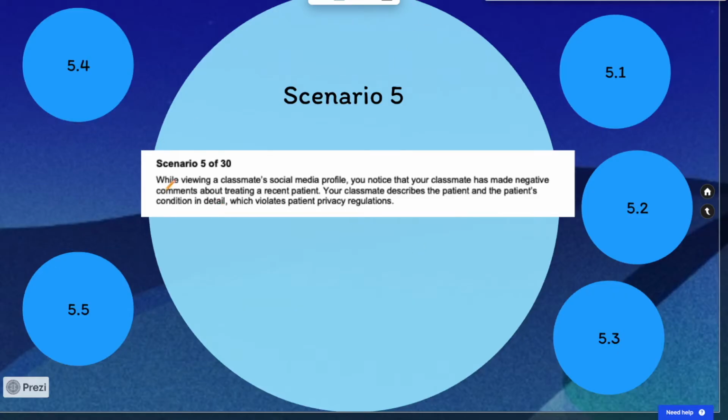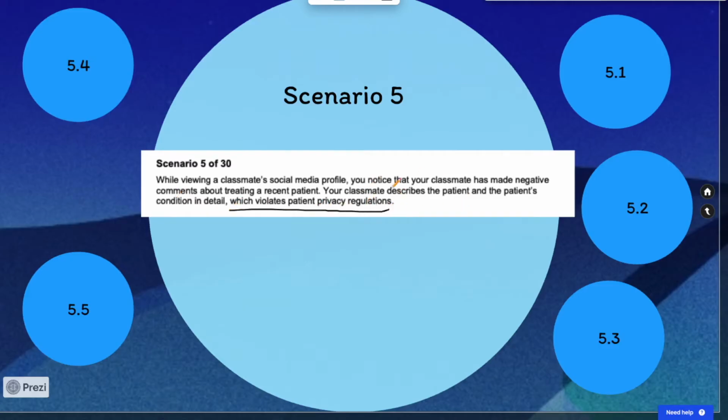While viewing a classmate's social media profile, you notice that your classmate has made negative comments about treating a recent patient. Your classmate describes the patient and the patient's condition in detail, which violates patient privacy regulations.